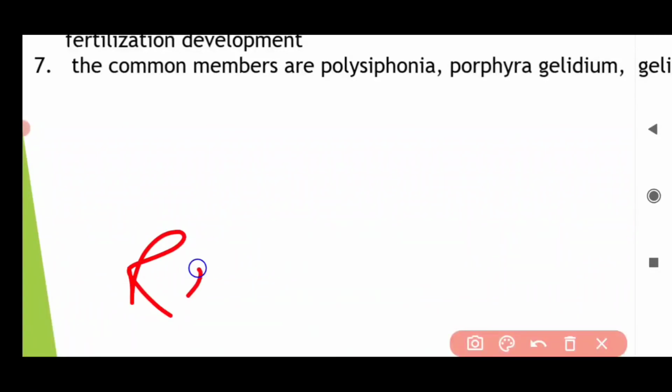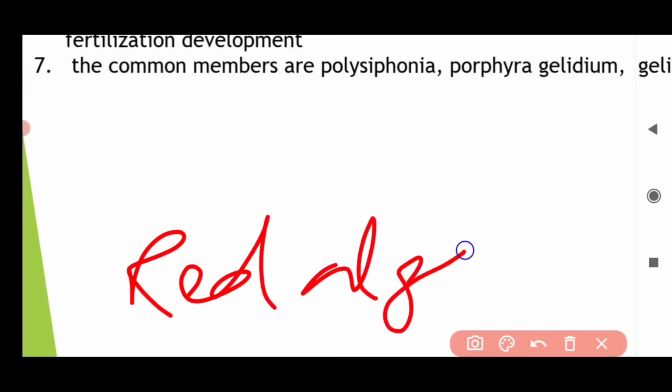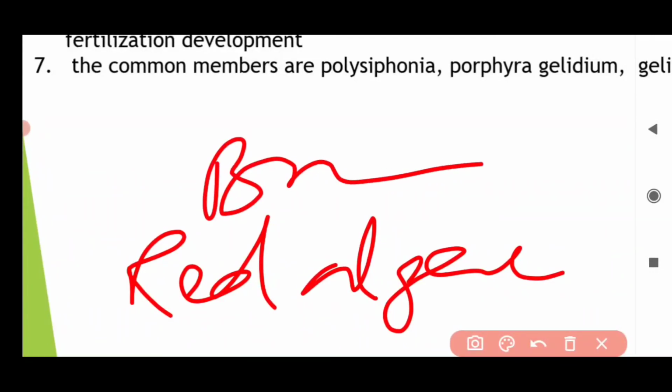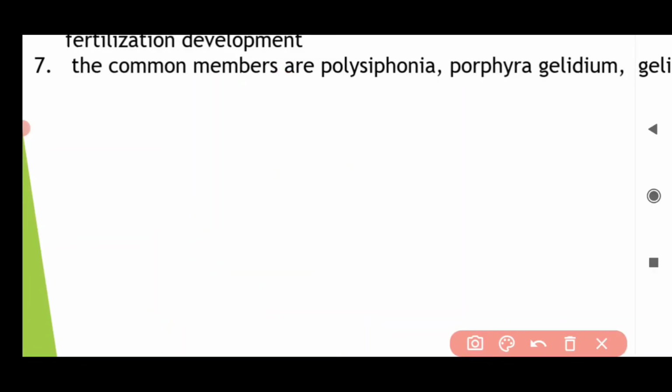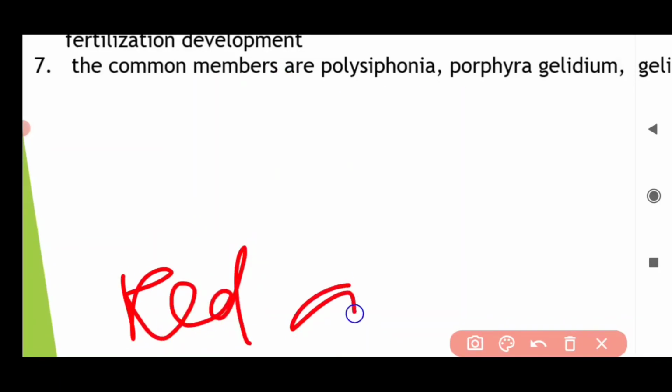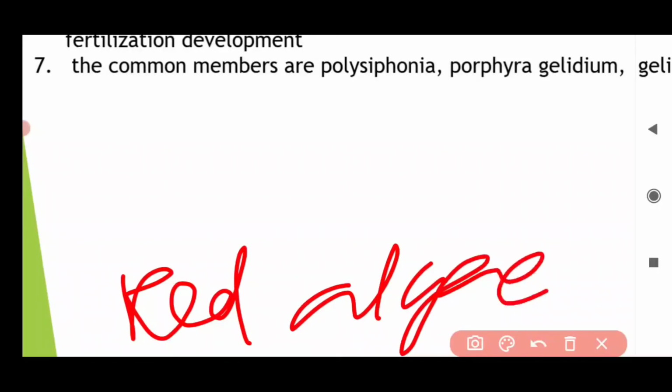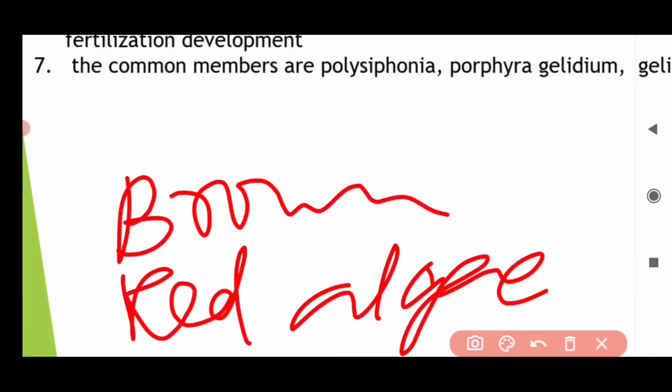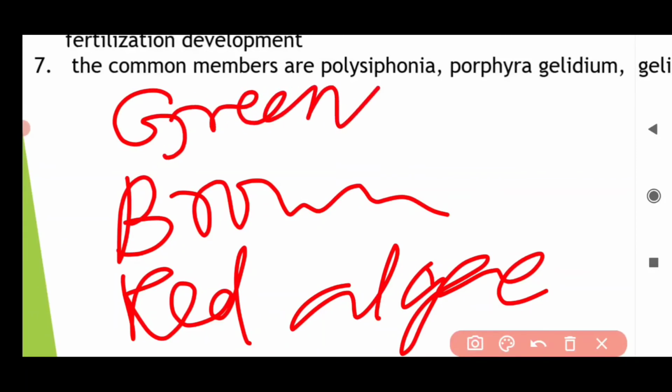Red algae, the first red algae, are found at a very high depth in the ocean. Then brown algae, then green algae. Remember this: the deepest one is the red algae. Red algae is the deepest one, and it lives in marine water and warm water. Red algae, then brown algae, and green algae also.